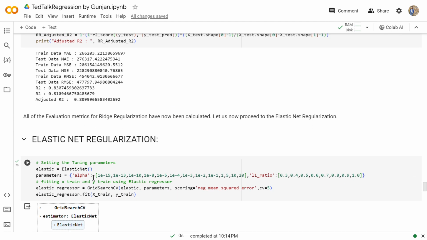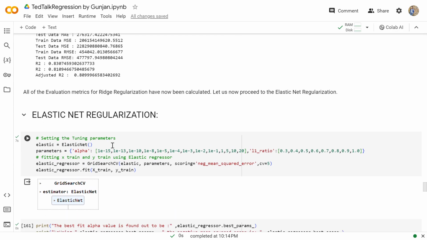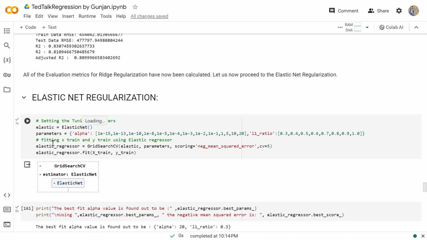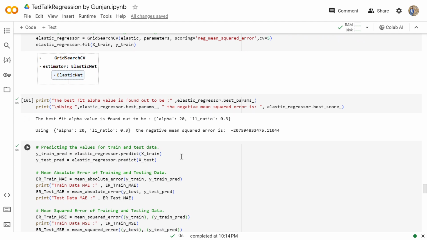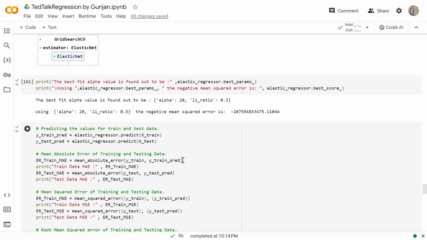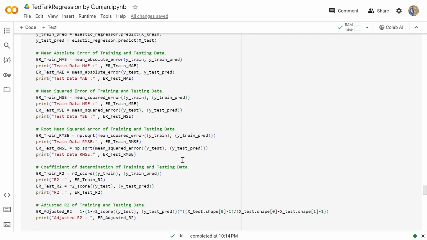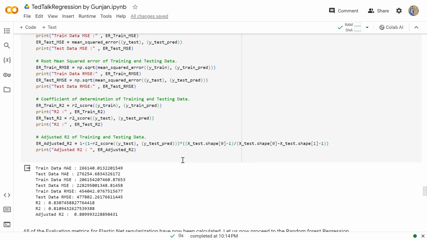Then we'll move further to the elastic net regularization. Elastic net regularization is a combination of both lasso and ridge regularization. From here we are setting the tuning parameters in the elastic net. Then we are fitting the X train and Y train using elastic net regressors. Then moving further, we are predicting the values of the train and test data. Then again checking the values of the errors: mean absolute error, mean squared error, root mean squared error, coefficient of determination, then adjusted R square.